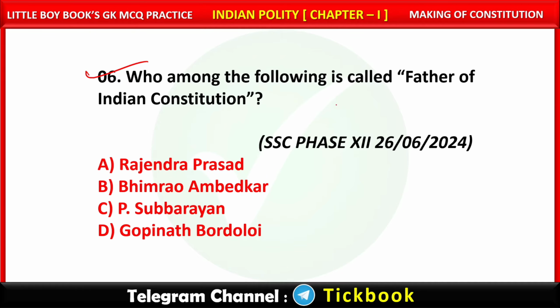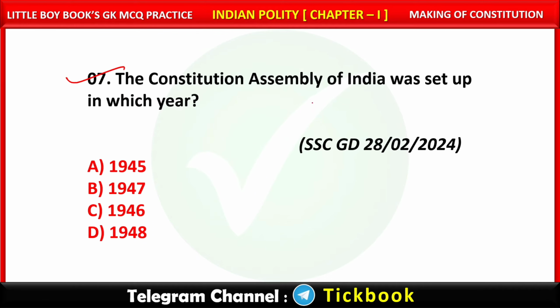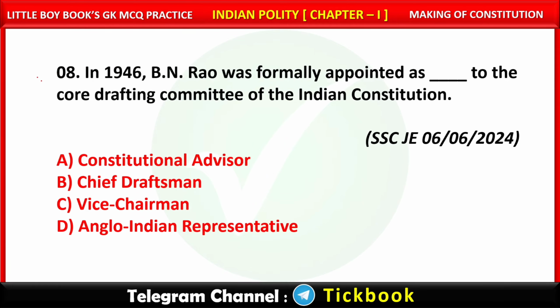Question number 6. Who among the following is called Father of Indian Constitution? Option number B. Bhimrao Ambedkar. Question number 7. The Constituent Assembly of India was set up in which year? Option number C. 1946. Question number 8. In 1946, B.N. Rao was formally appointed as dash to the core drafting committee of the Indian Constitution. Option number A. Constitutional Advisor.